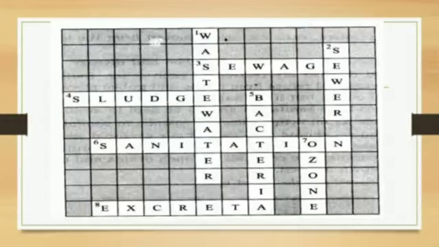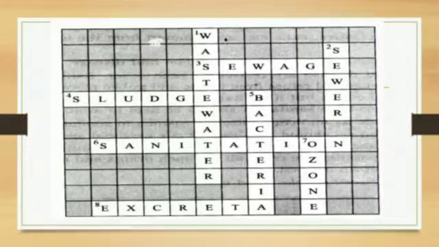See here the answer. First question is first across, liquid waste product. Liquid waste product is sewage, SEWAGE. Then 4 across, solid waste extracted in sewage treatment. Sludge, SLUDGE. Then 6 across, a word related to hygiene.